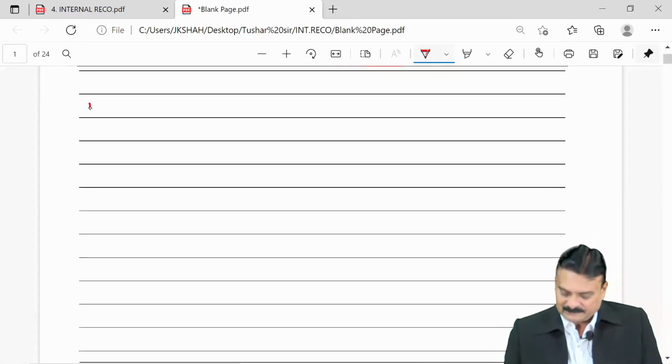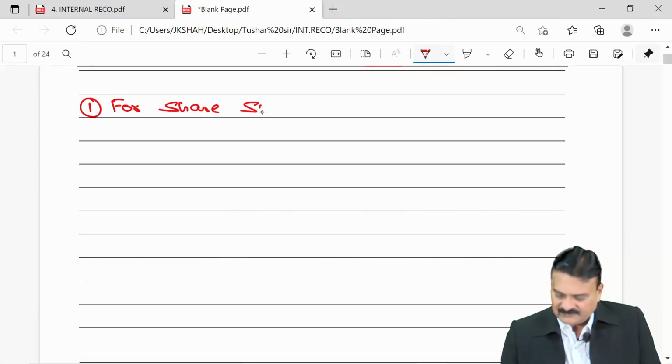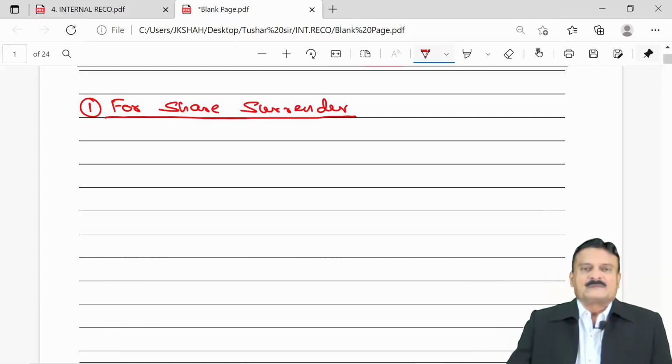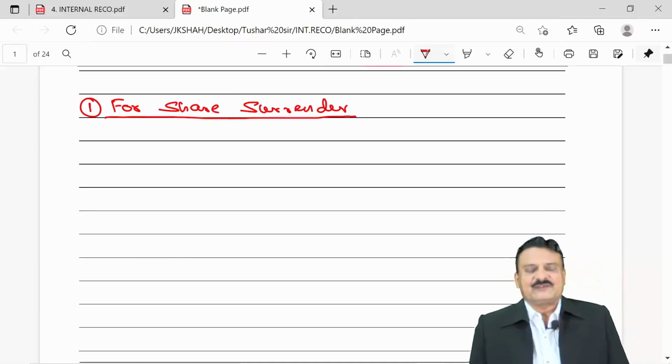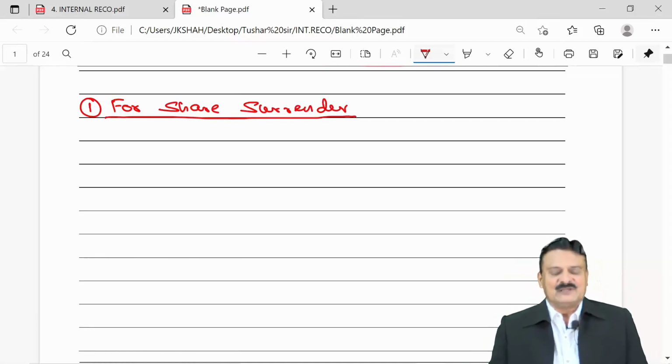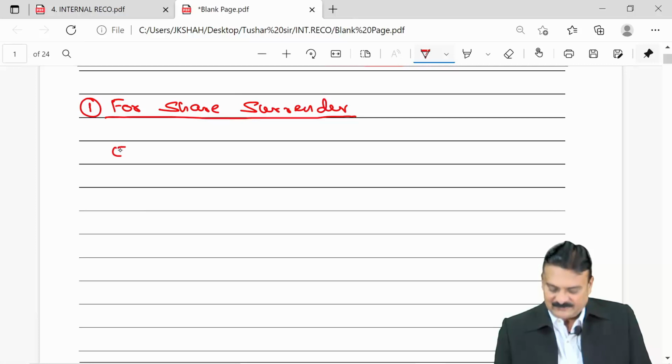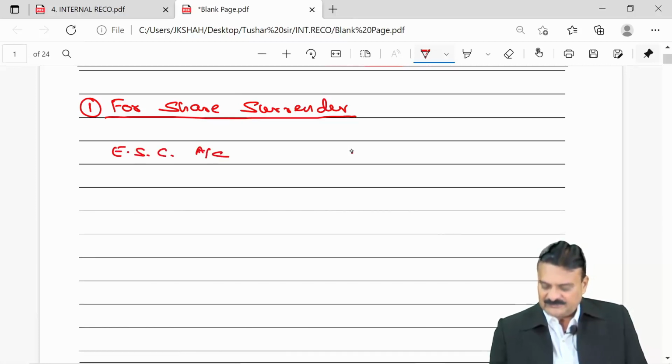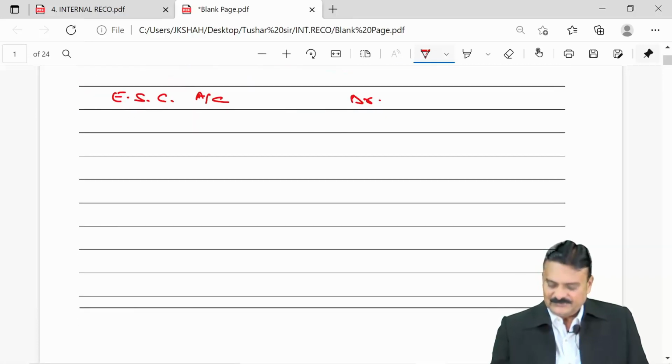Entry number 1, for share surrender. The company will get back equity share capital, so that will be debited. Entry will be: equity share capital account debit, to share surrender account.